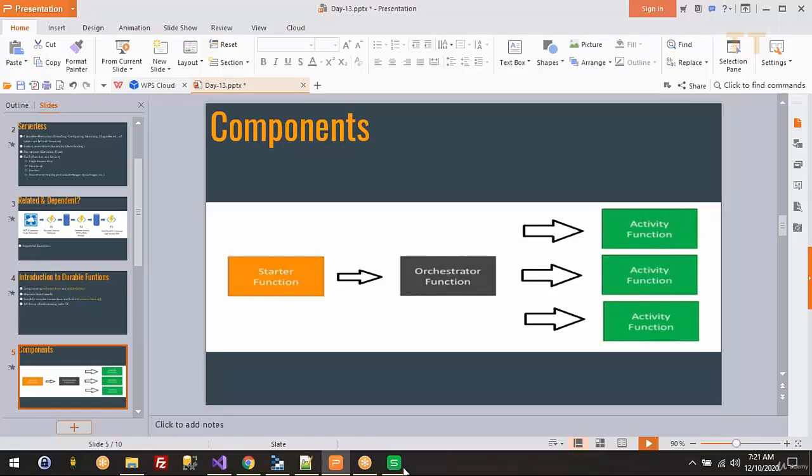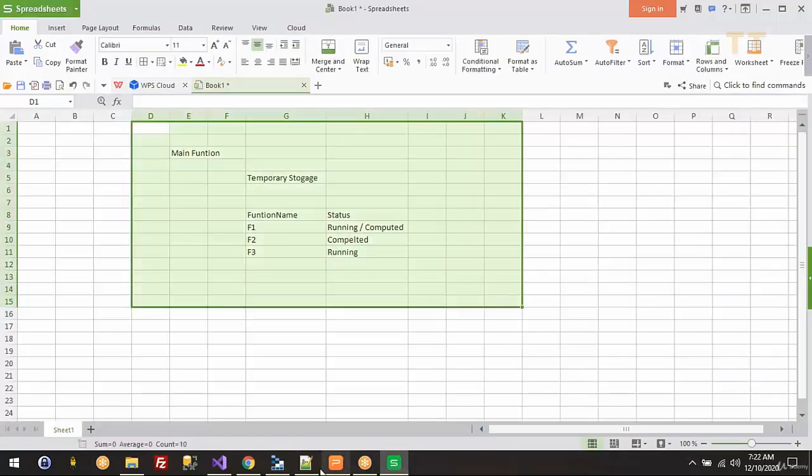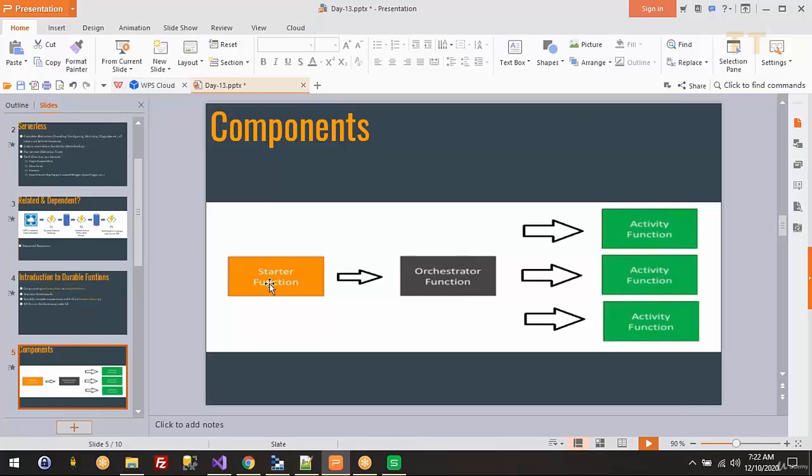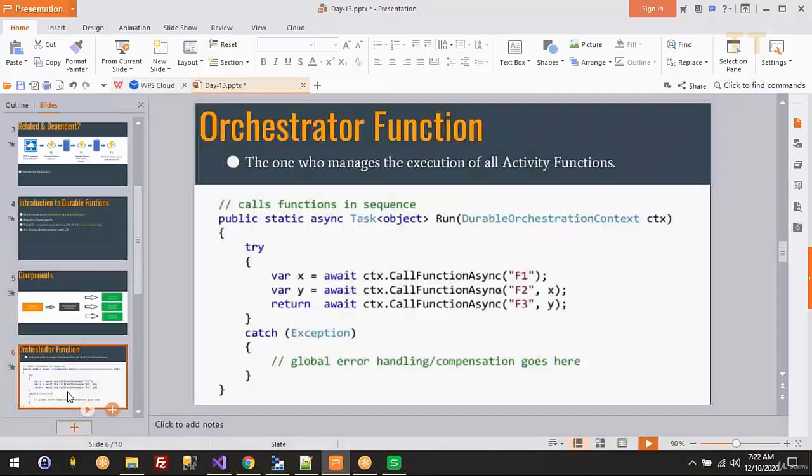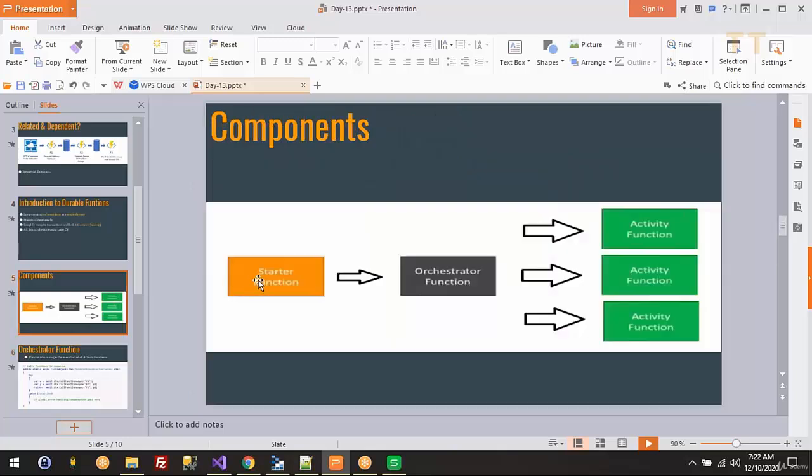It's roughly the same thing we just discussed, but there is some terminology you need to keep in mind: what is the starter function, what is the orchestrator function, and what is the activity function. We'll see what each of these functions does. This is an example code of an orchestrator function. What the orchestrator function does is manage all the activity functions. F1 is one activity function, F2 is one activity function, F3 is one activity function. In this example, this will be executed by your starter function.